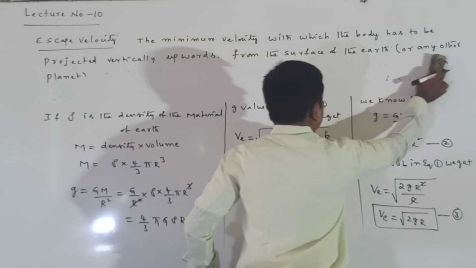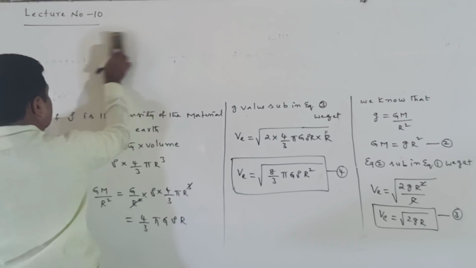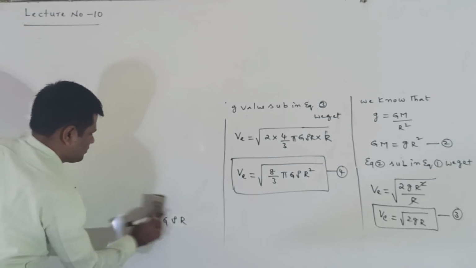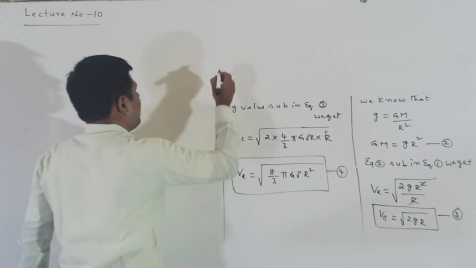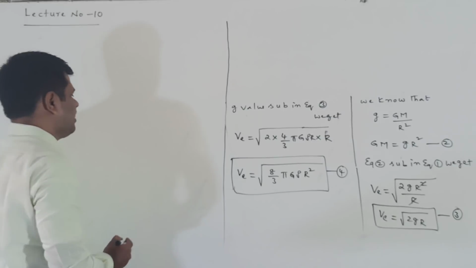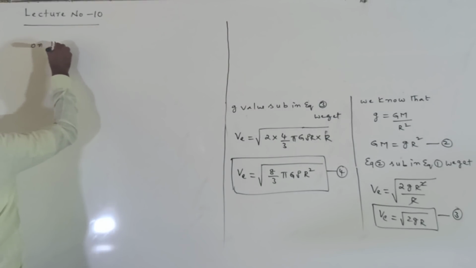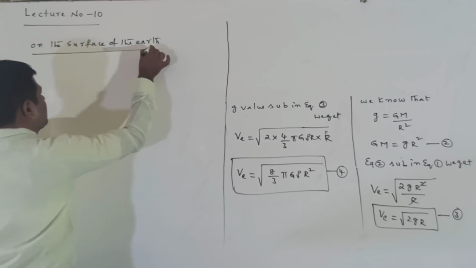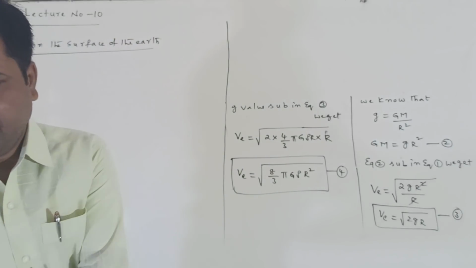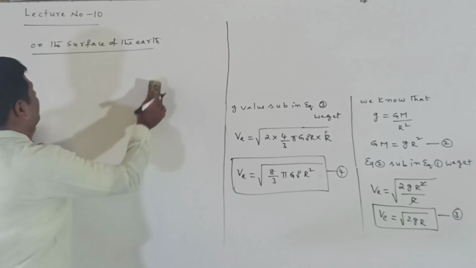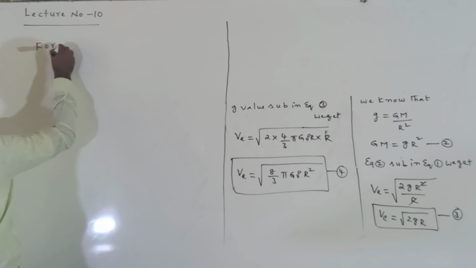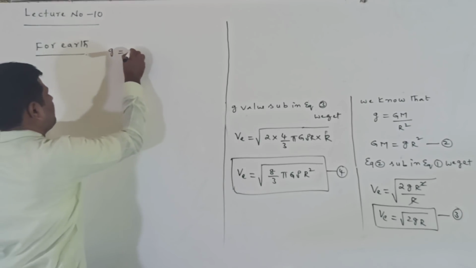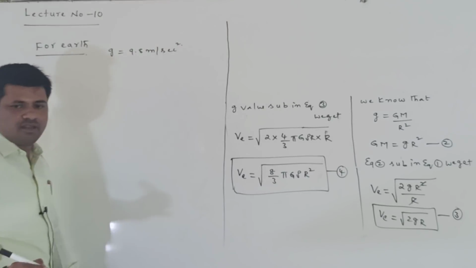Next, listen here. Now I want to find the escape velocity on the surface of the earth, simply for earth. We know that on the surface of the earth, the g value is 9.8 meter per second square.